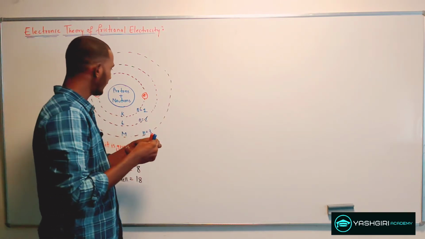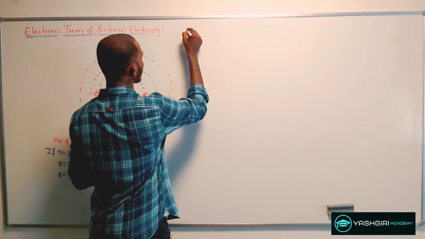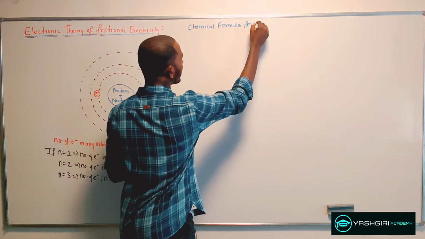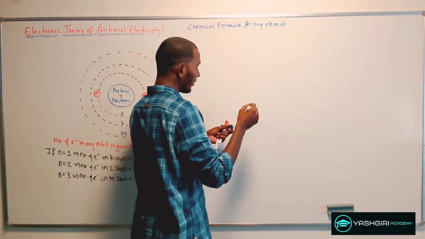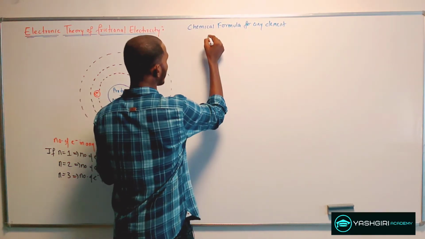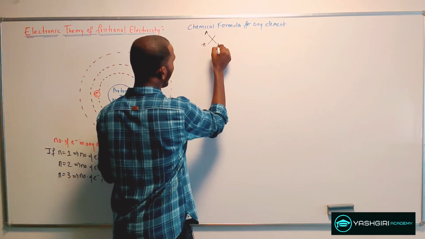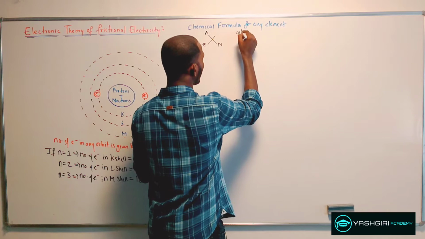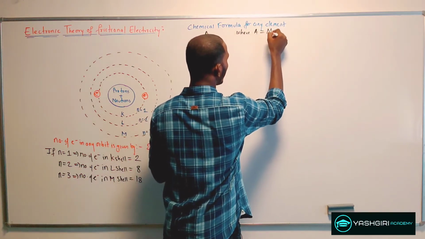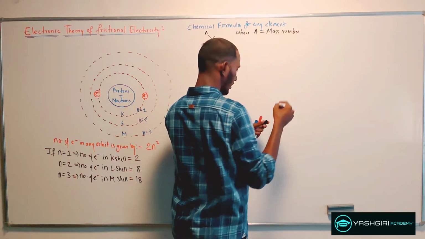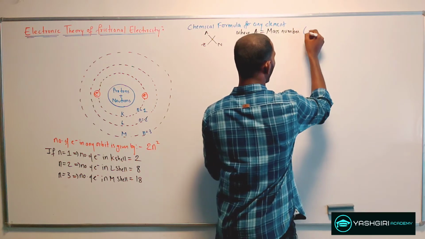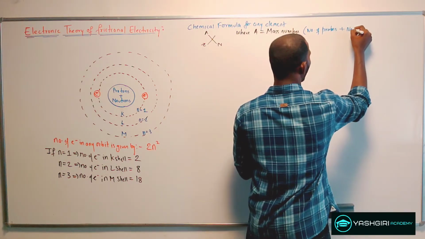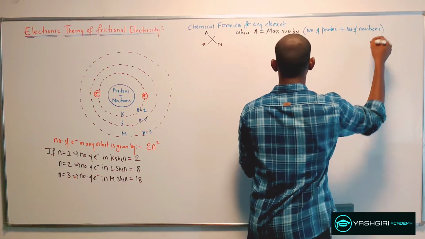Now if you want to write the chemical formula for any element from your periodic table, you can represent it as X with A, Z, N, where X is your unknown element from the periodic table, and A is the mass number, which is the total number of protons plus the number of neutrons.